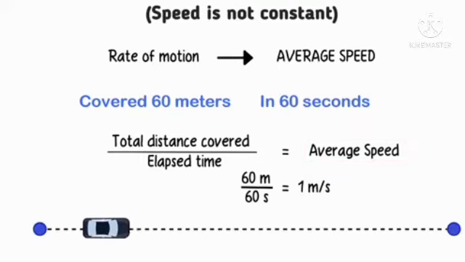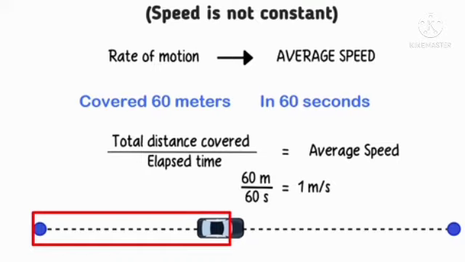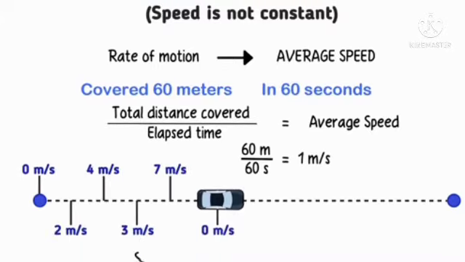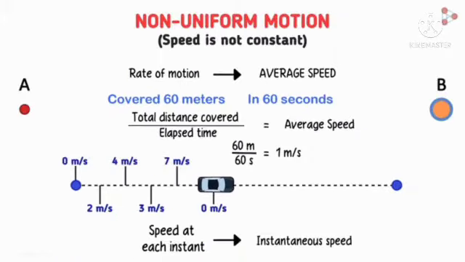Here one body moving from one position to another position, covered distance is constant, but time is not constant and speed is not constant. Here first we can take the rest position, 0 meter per second, after that 2 meter per second, next one total 7 meter per second. Speed at each instant is the instantaneous speed. Here speed is not constant, but that is called the instantaneous speed.